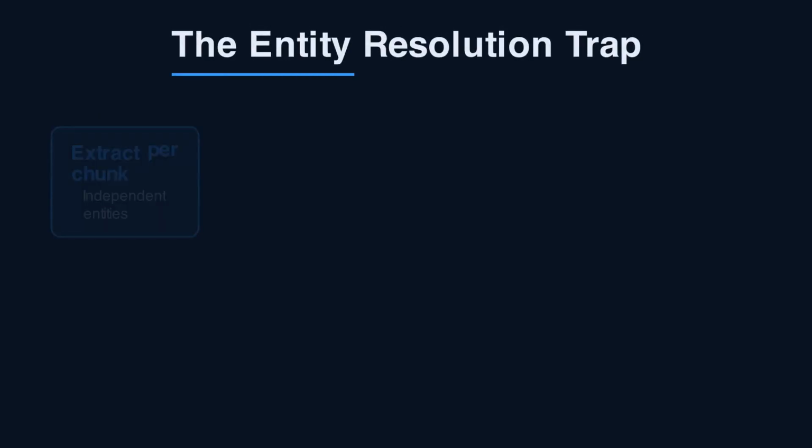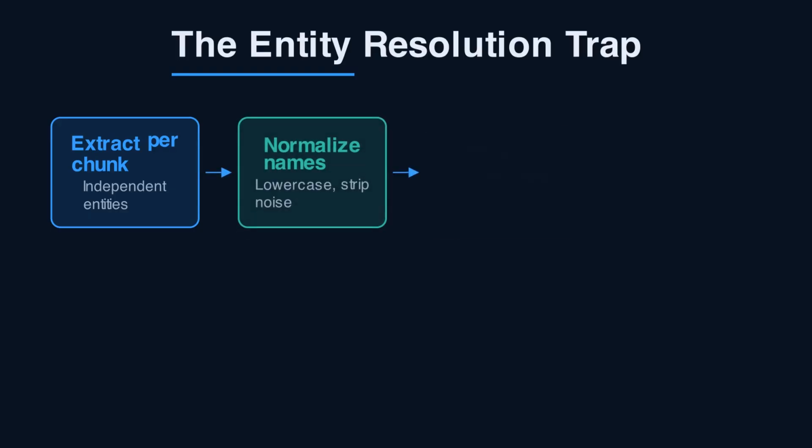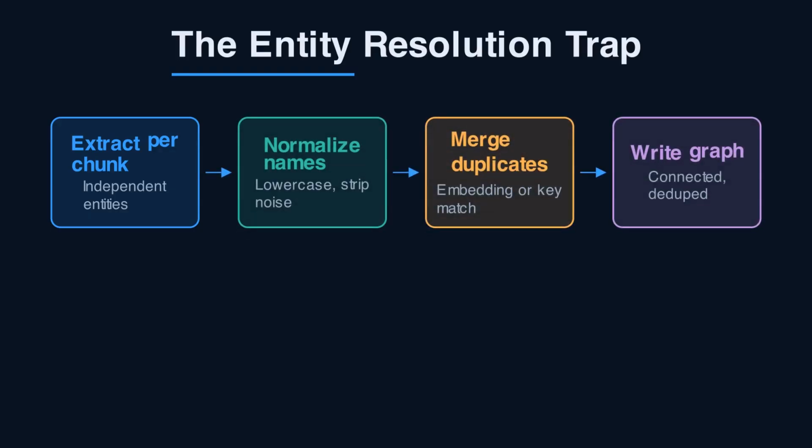Here is the gotcha I promised. Each chunk extracts entities independently. The same company appears as three different node IDs. Your graph fractures into disconnected islands. Fix it with an entity resolution pass after extraction. Normalize names, then merge by embedding similarity or a canonical key. Overlap chunks by 10 to 15% to preserve cross-sentence relations. Never skip the dedup pass.